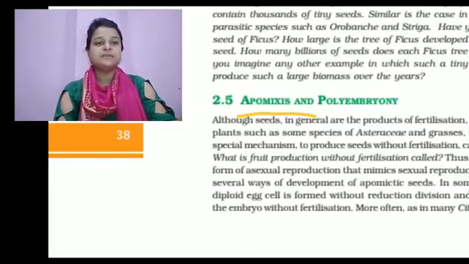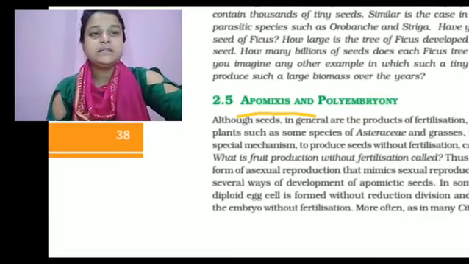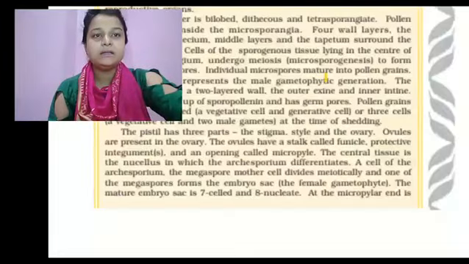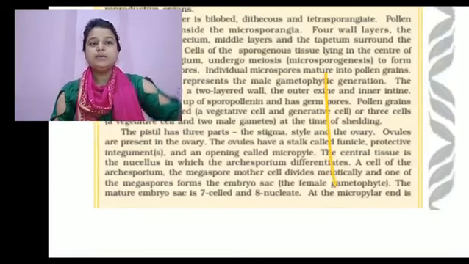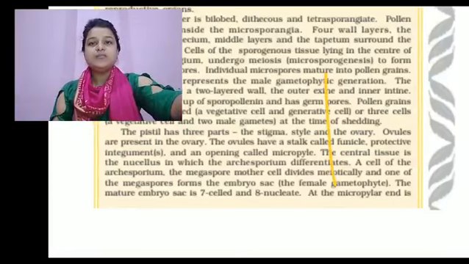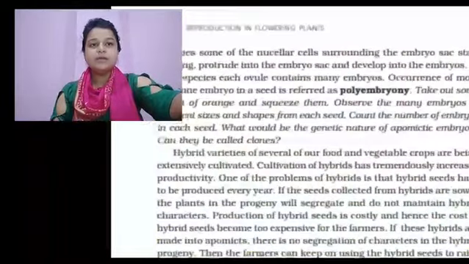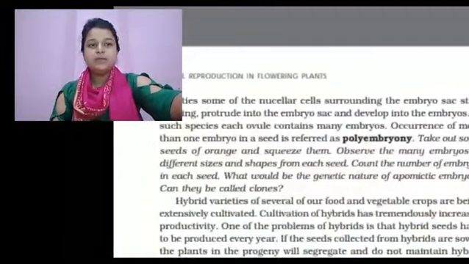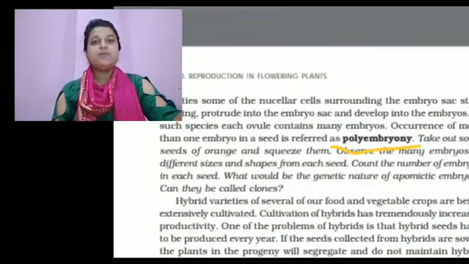This type of apomixis is seen in citrus and mango plants. Now we are discussing polyembryony. Polyembryony means the occurrence of more than one embryo in a seed. The name indicates it: poly means many, embryo means development of many embryos. That is called polyembryony.